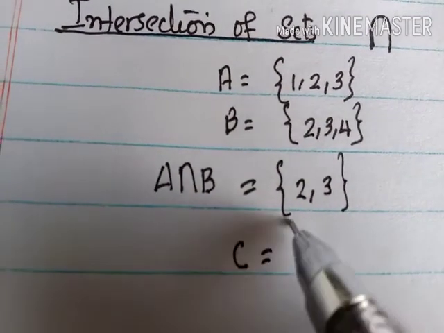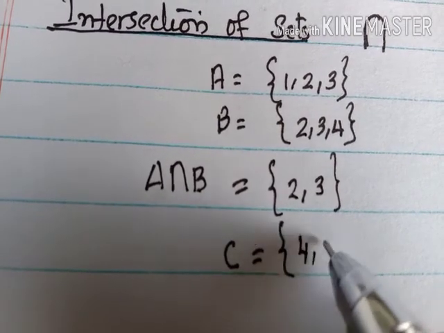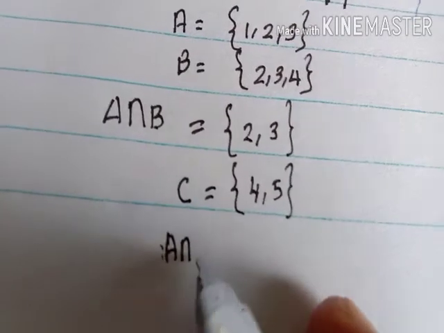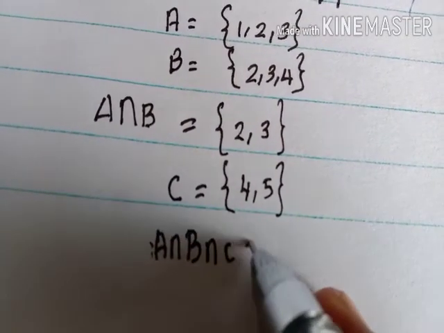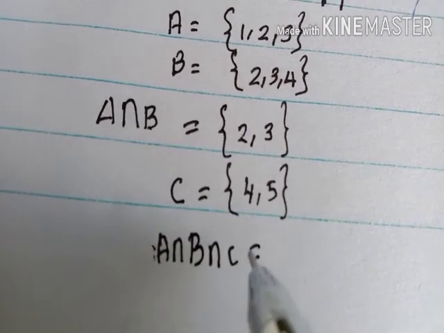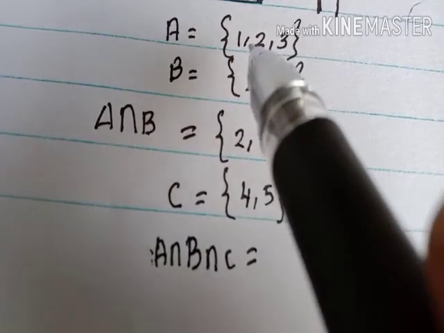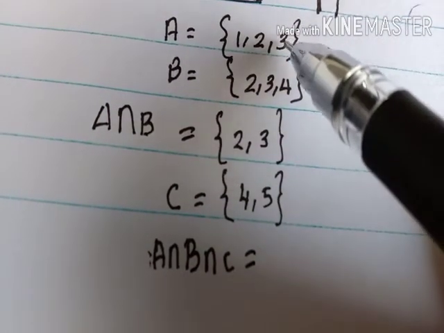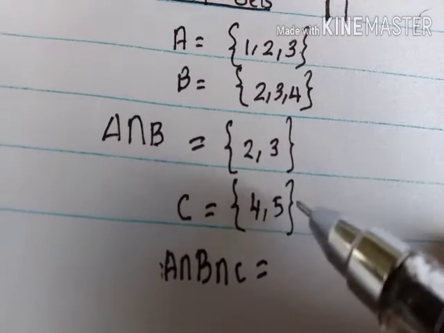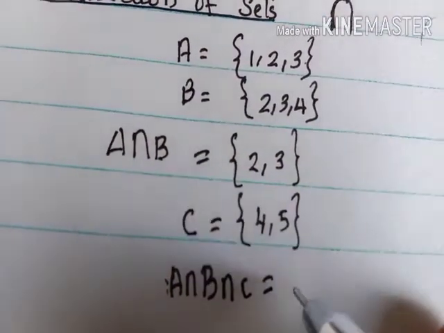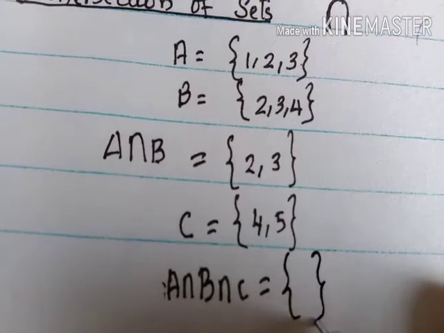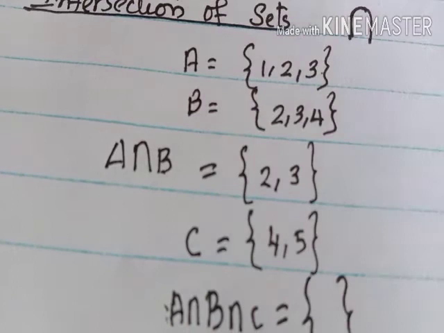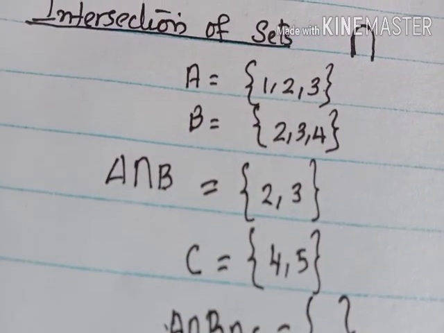Suppose we have another set C, which is 4, 5. So what is A intersection B intersection C? It means the elements common to A, B and C. Look at the sets 1, 2, 3, then 2, 3, 4, and 4, 5. Is there any common element? No. So it is a null set. So intersection means the set of all elements which are common to both sets.